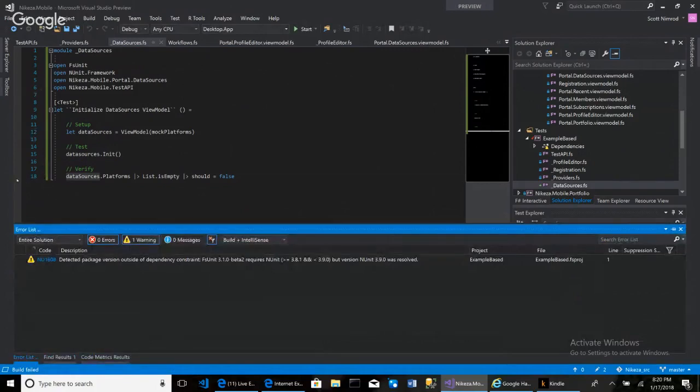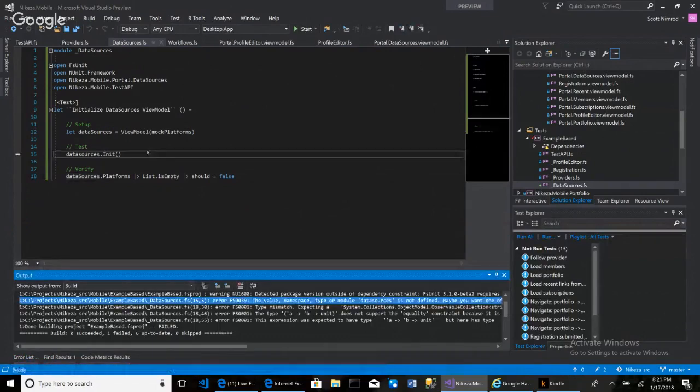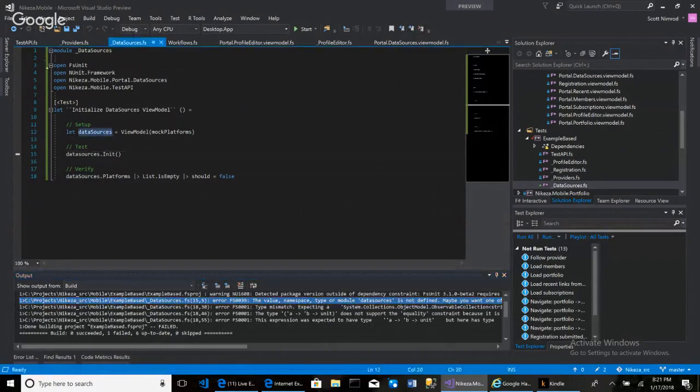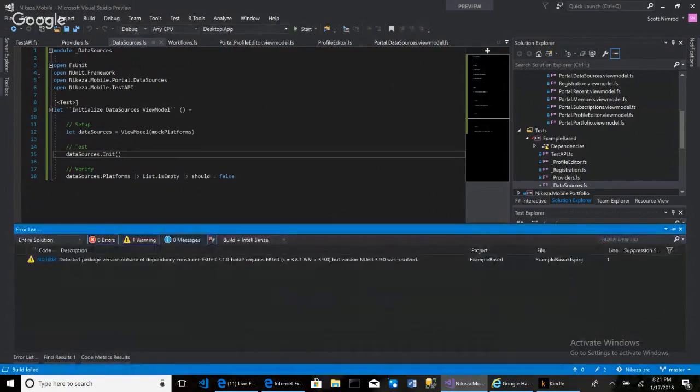All right, so if I go to my output window, what else does it say? It says the value namespace DataSource is not defined. Oh yeah, I got to fix you over here too. It'd be nice if you have some red squigglies. And it's taking a little bit longer to build. Okay, it failed again.